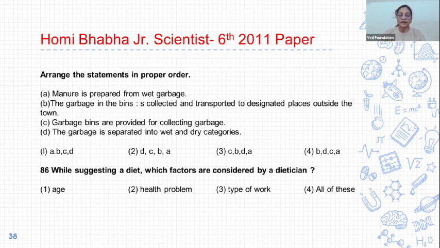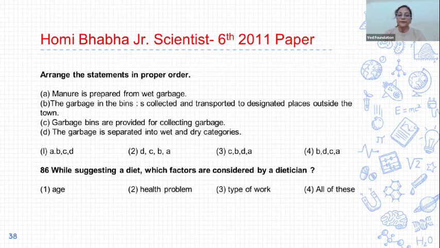C, B, D, A. It means garbage bins are provided for collecting garbage. This is the first statement. Then B, the garbage in the bins is collected and transported to designated places outside the town.